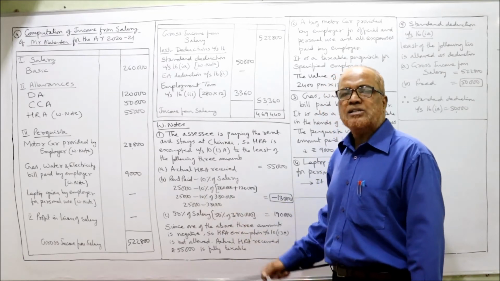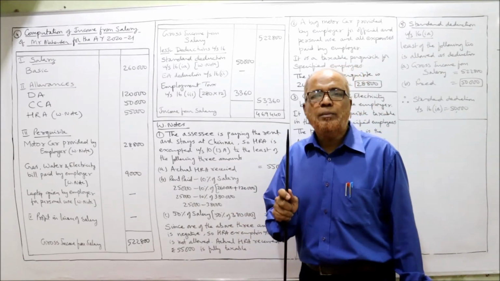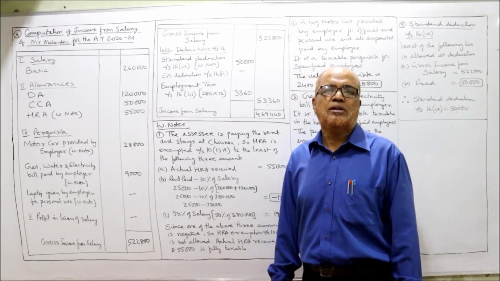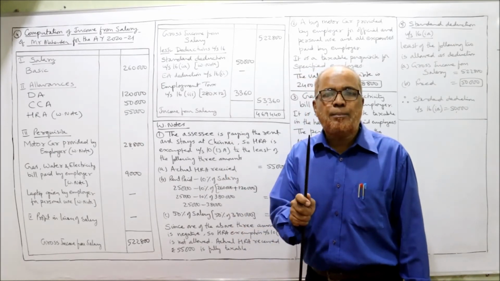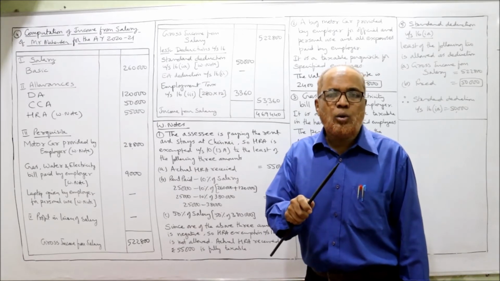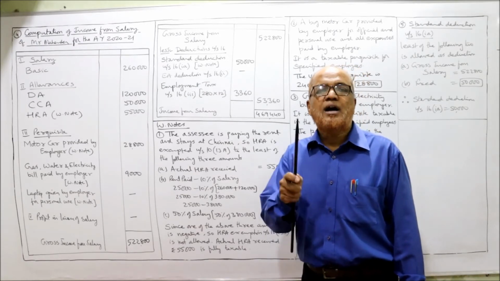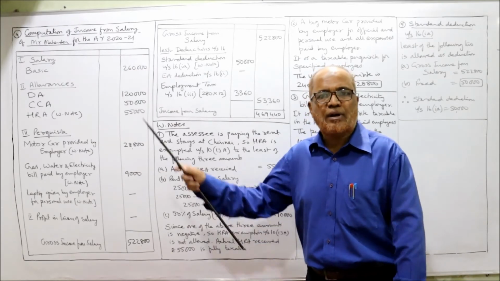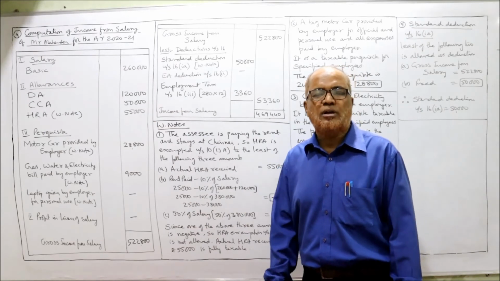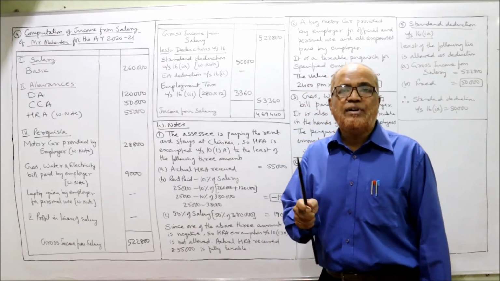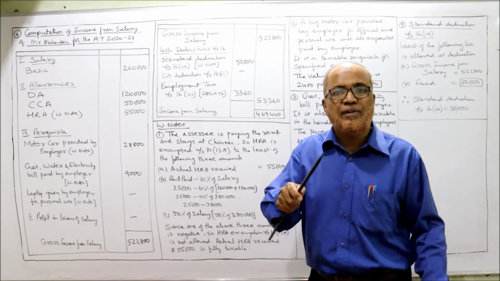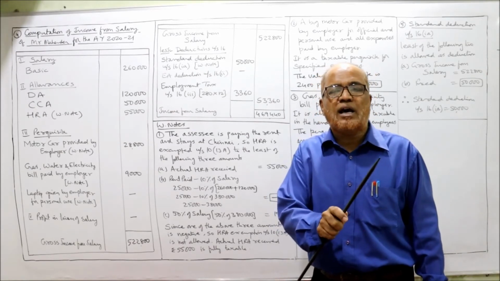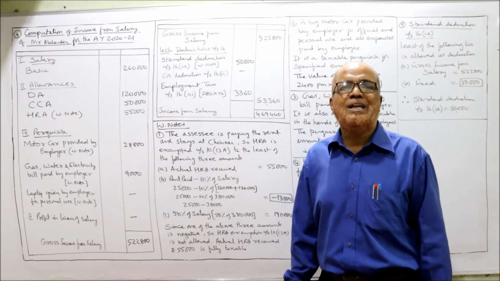25,000 rent paid minus 10% of salary. Now what do you mean by salary for HRA computation? For HRA exemption, salary means basic pay. DA will be included if it enters for retirement benefit. Commission, if it is based on a fixed percentage on turnover. We don't have commission in this problem, so ignore commission. Basic plus DA. If DA enters for retirement benefit, then only we should take it. Here in the problem it is given DA enters for retirement benefit, so we should take DA into account also.